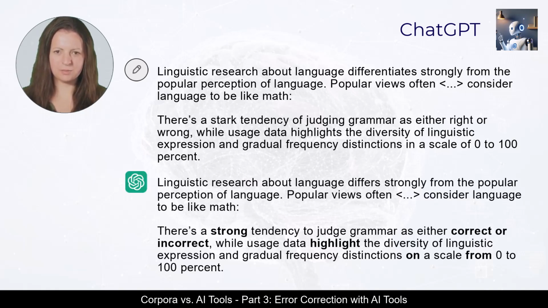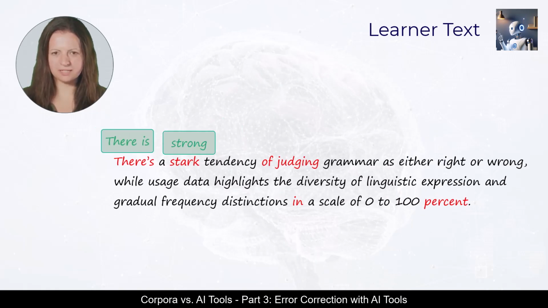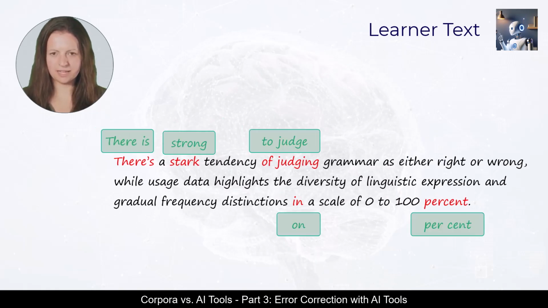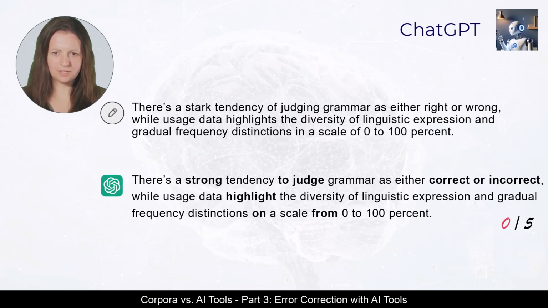Let's see what ChatGPT made of the 5 errors we just identified in the last sentence. In this attempt, no correction is made to expand the contraction there's into there is. However, stark tendency is adequately changed to strong tendency. Tendency of judging is corrected to tendency to judge. And the preposition in is changed to on before a scale. But percent is not split up into 2 words. A total of 3 out of 5 errors were corrected by ChatGPT.